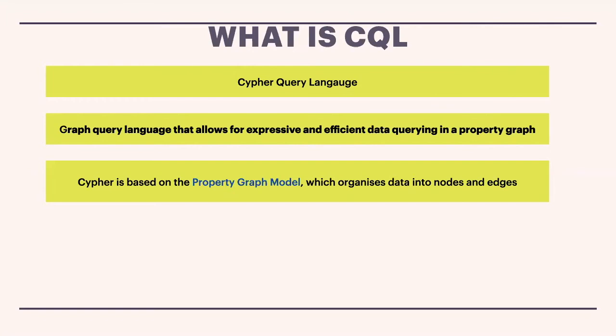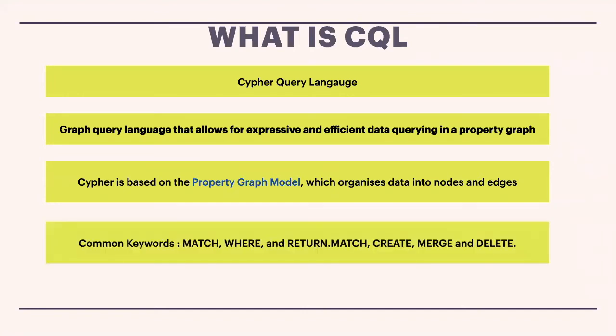There are nodes and edges. Nodes are kind of like tables, and edges are like relationships between them. There are also properties, which are key and value pairs, and I will show you practically how to create nodes, edges, and properties.